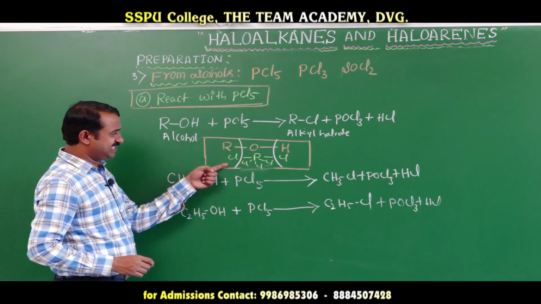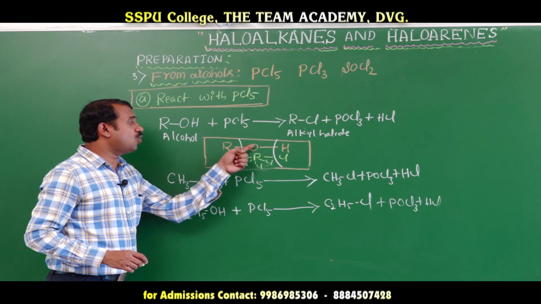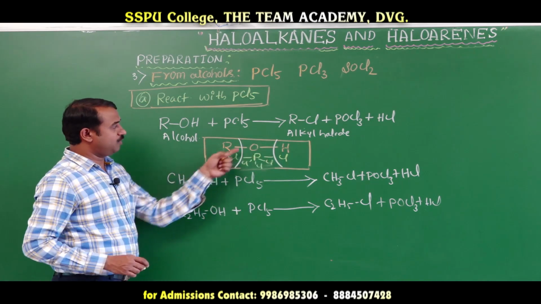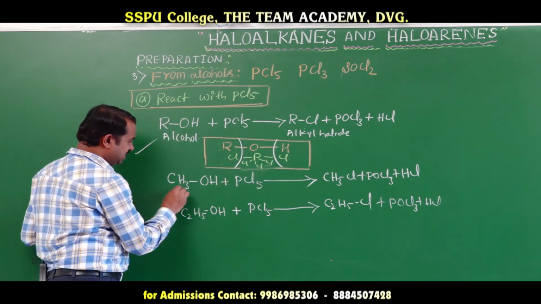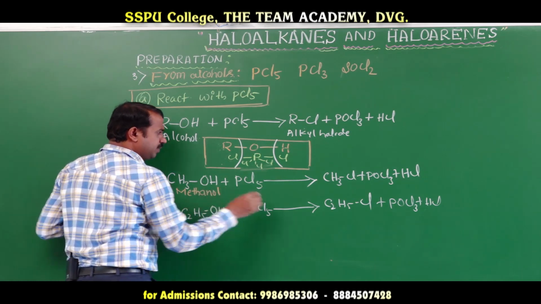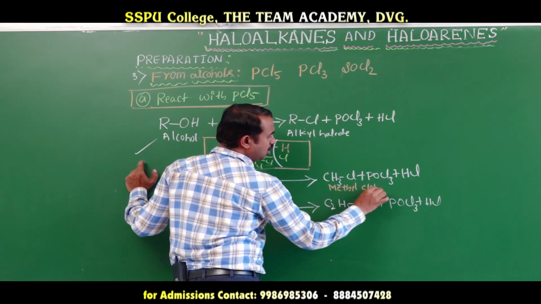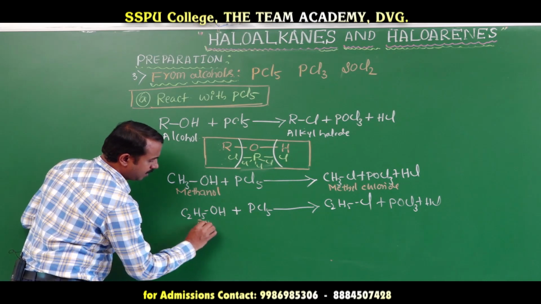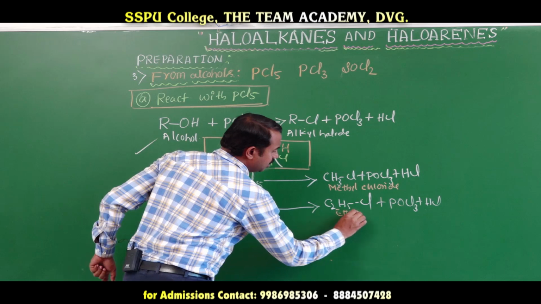You take any alcohol, CH3OH or C2H5OH, and you will get the alkyl chloride. Okay, this is the first one. Methanol is converted to methyl chloride, and ethanol is converted to ethyl chloride.